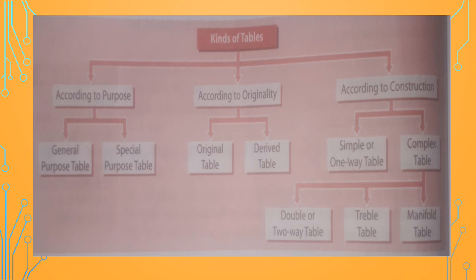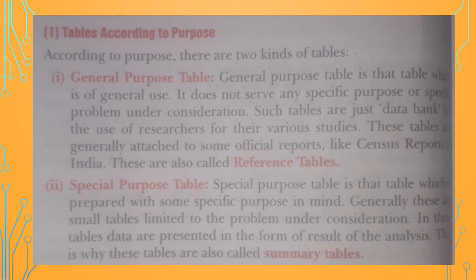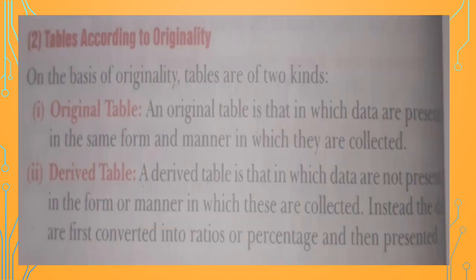Tables can be classified according to purpose, originality and construction. According to purpose, we have two types of tables, general purpose table and special purpose table. General purpose tables are also known as reference tables. It is a table which can be used generally for any purpose. No specific purpose is served by these tables. Special purpose tables are also called summary tables, and these are used only for some specific purposes. They cannot be used for general purposes.